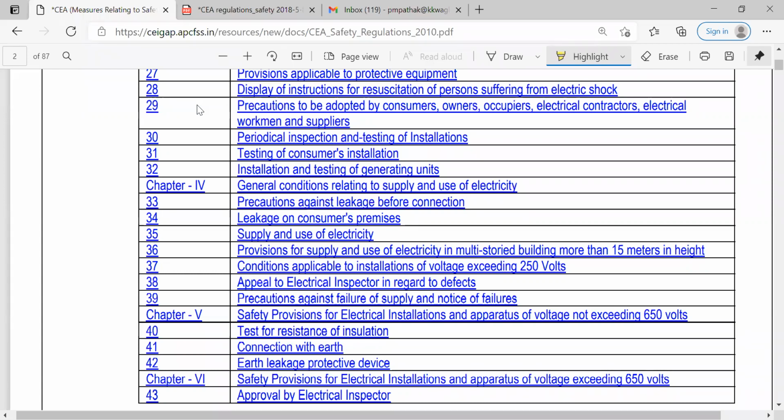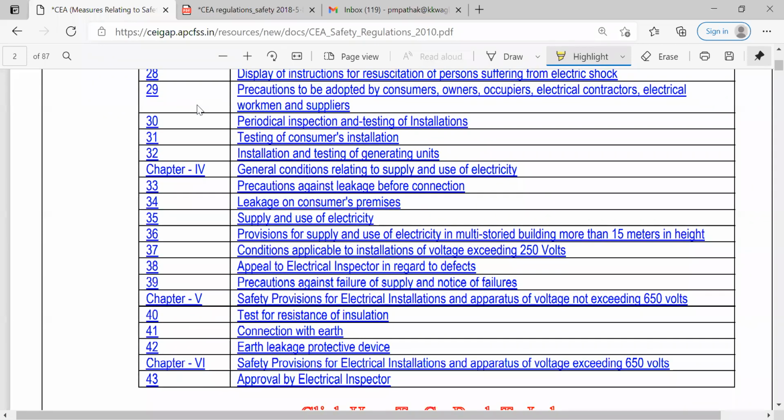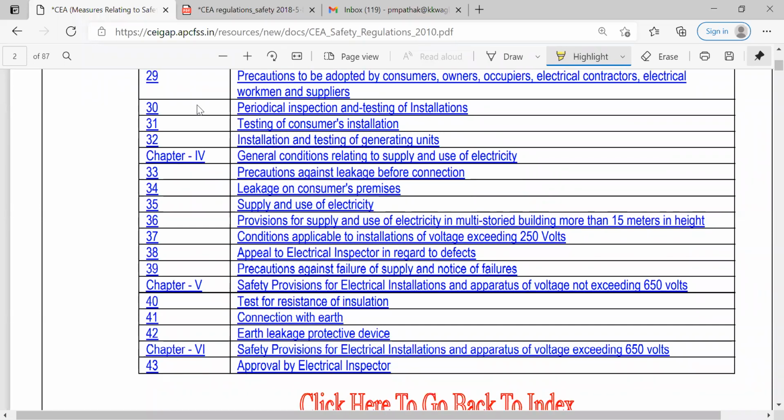In case they are not available, then we have to try CPR also. But only someone who has already been given training regarding CPR, who already knows what exactly we should do after the electrical shock, that person only is going to handle that situation. Then precautions to be adopted by consumers, owners, occupiers, electrical contractors, electrical workmen, and suppliers.